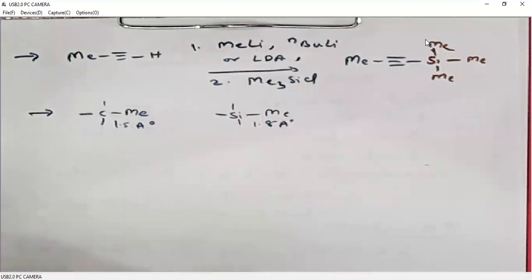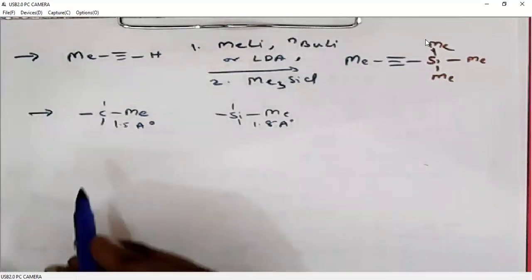Then how do we use this information? So far we are discussing that TMS is a bulky group, so it is used as a protecting group. Now from this information, believe me, TMS is not that bulky a group. I'll give you one example.